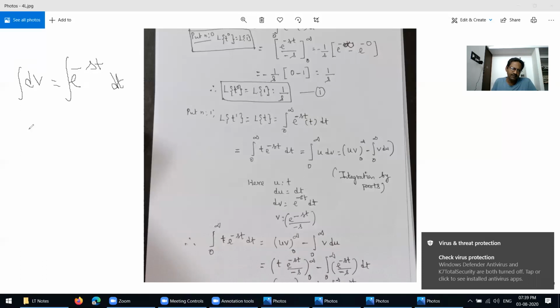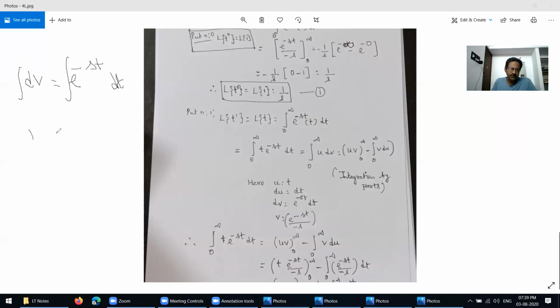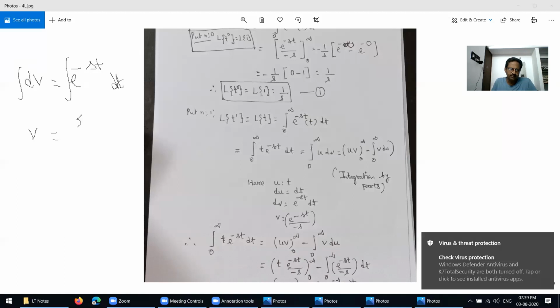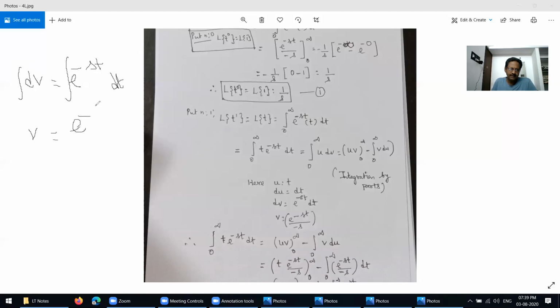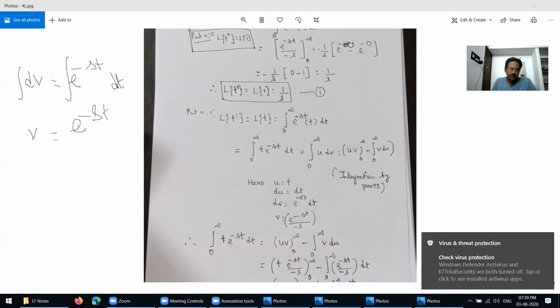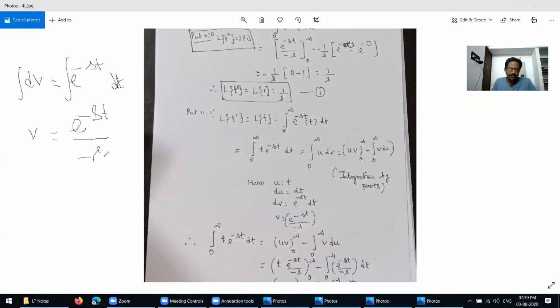This will become v equal to, here the internal variable is t, so you write e power minus st over minus s. So this is the formula for v.